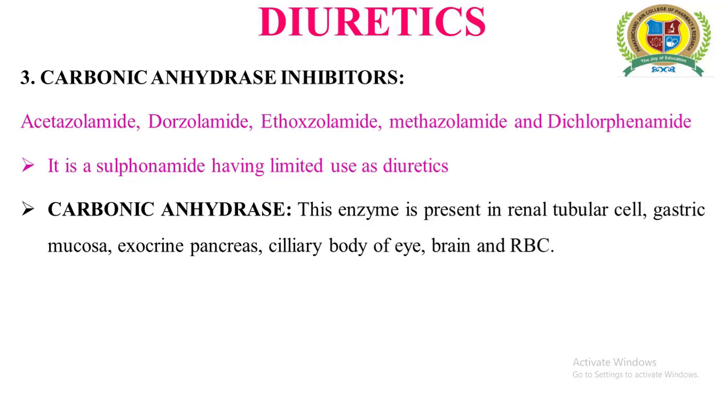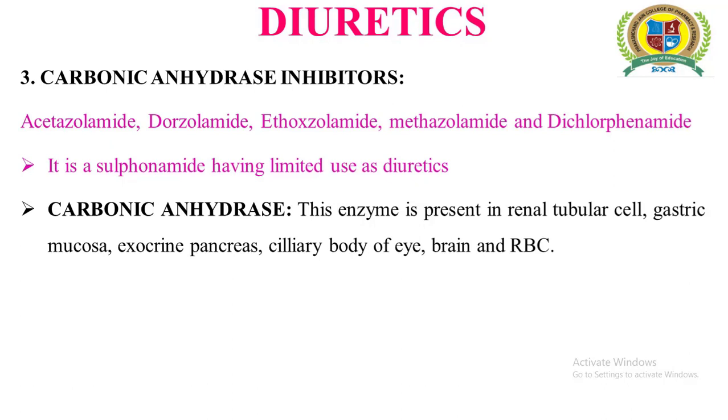So upon the activation of carbonic anhydrase, all these secretions get increased. Carbonic anhydrase enzyme causes an increase in gastric secretions, an increase in pancreatic juice, an increase in the formation of aqueous humor that may further lead to the development of glaucoma, increased cerebrospinal fluid and increased carbonic acid.